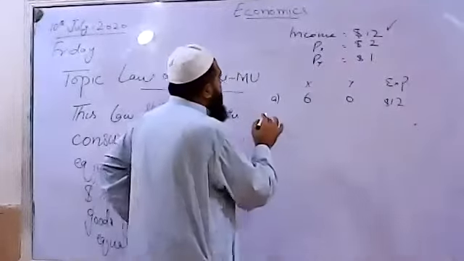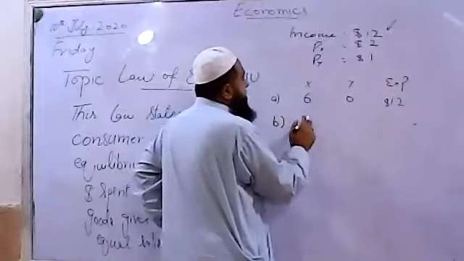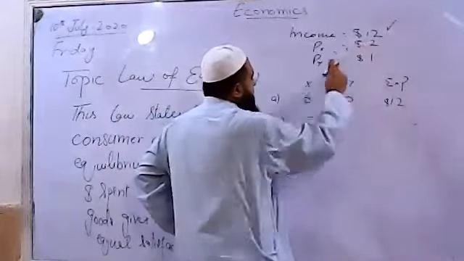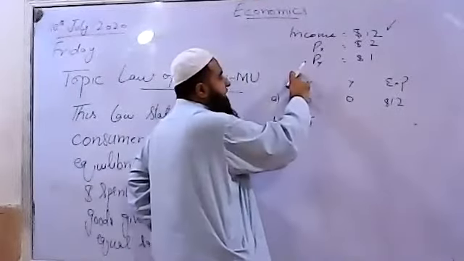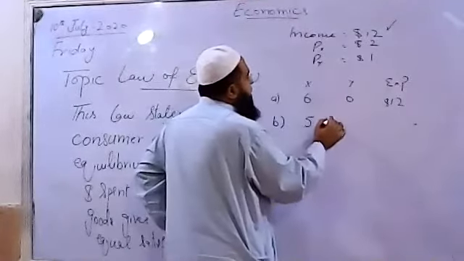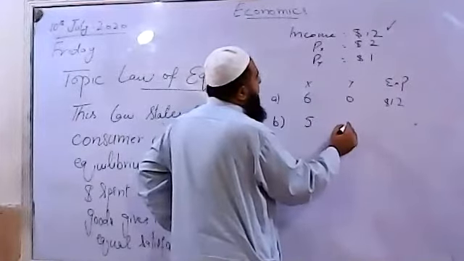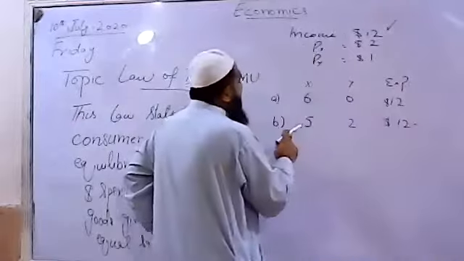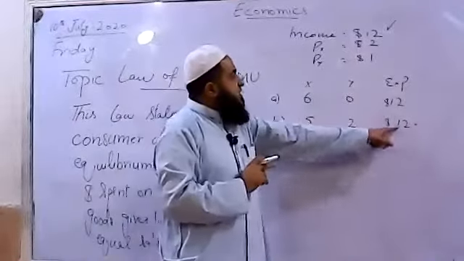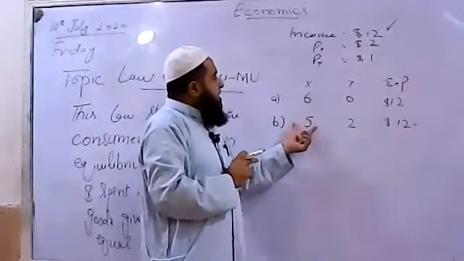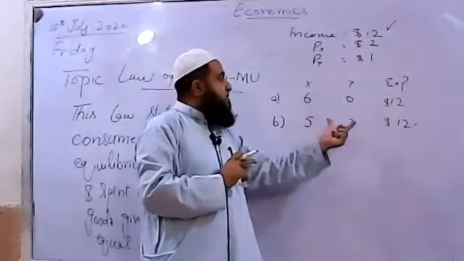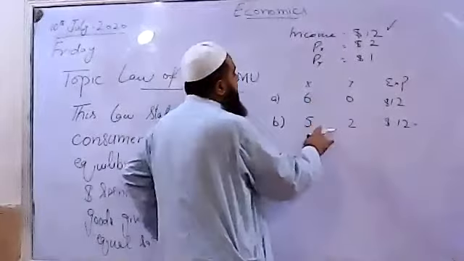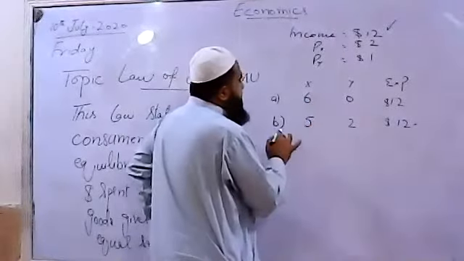When he decreases the quantity of X by 1 unit, $2 will be released. Now $10 will be spent on commodity X, and within $2 he will be able to buy 2 units of Y. Again you can see his expenditure is equal to $12. $10 are spent on commodity X, whereas $2 are spent on commodity Y. Now this is bundle C.